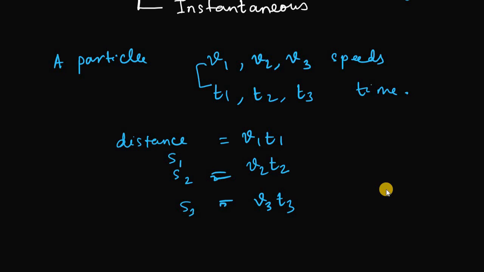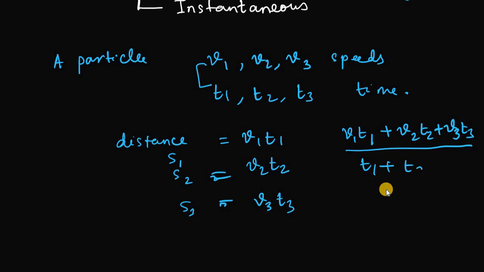After calculating the distances, you will add them up like this. The total distance traveled is s1 plus s2 plus s3. Then below it you will put t1 plus t2 plus t3.